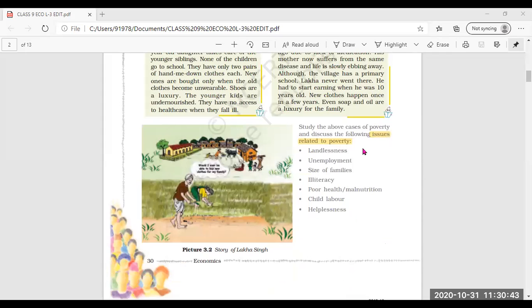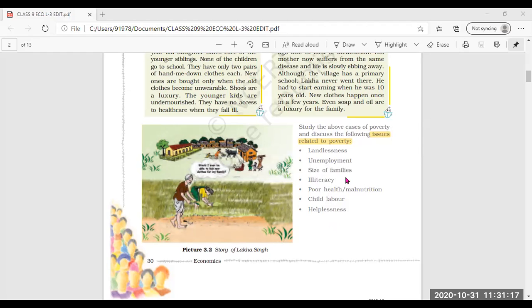Then, according to these two situations, we have seen the issues related to poverty. Which are the issues related to poverty? They are landlessness, when people are without their land. Then unemployment, when people are without jobs. Size of the family also matters. When the size of the family is big and the earning members are fewer, then it will be under the poverty line. Then illiteracy is there.